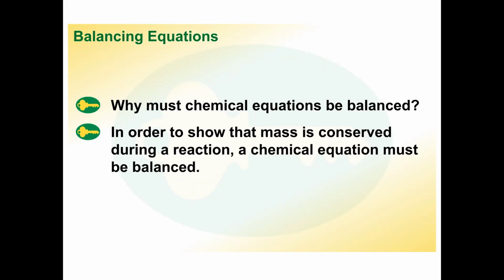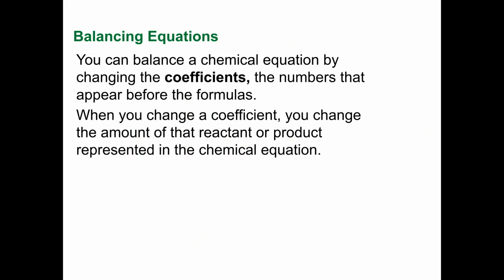So why must chemical equations be balanced? Well, because of this conservation of mass. In order to show that the mass is conserved during a reaction, a chemical equation must be balanced. Now, sometimes not every carbon will interact with an oxygen. If you have more oxygen than you have carbon, there'll be stuff left over. And sometimes when you have 3 or 4 elements that are combined, they don't all interact with each other. In other words, you might have 5 elements in a chemical reaction that forms 2 products. We'll talk about that later.